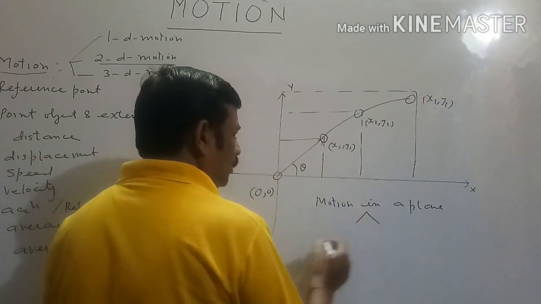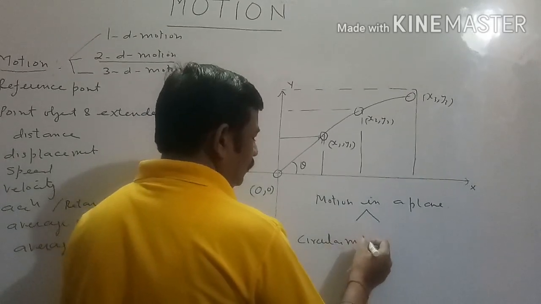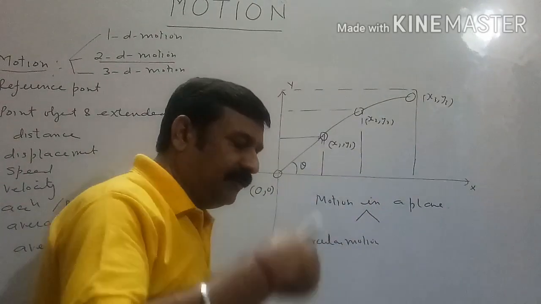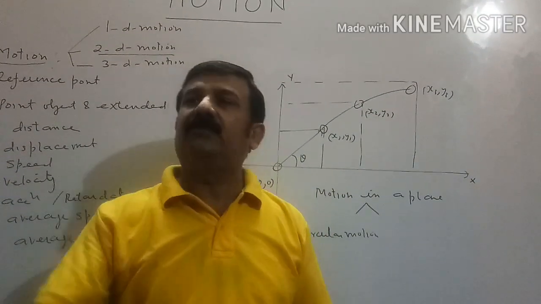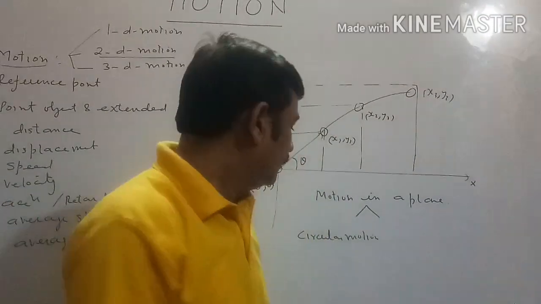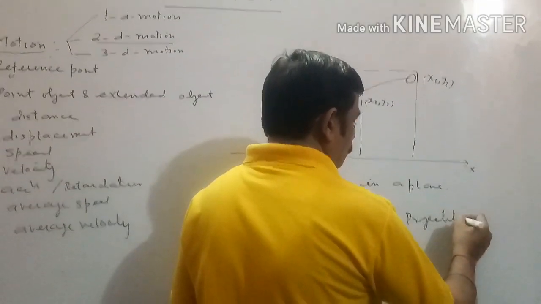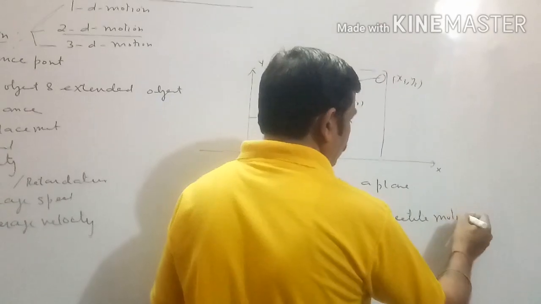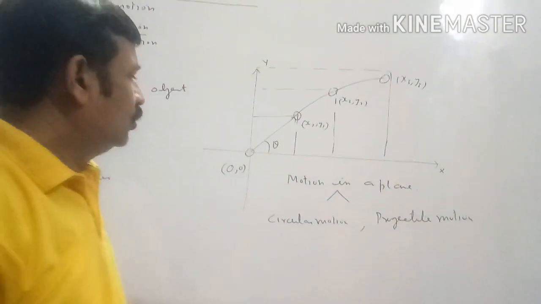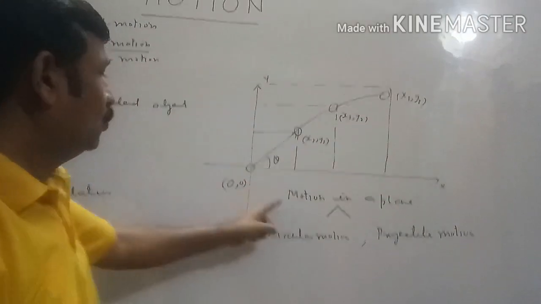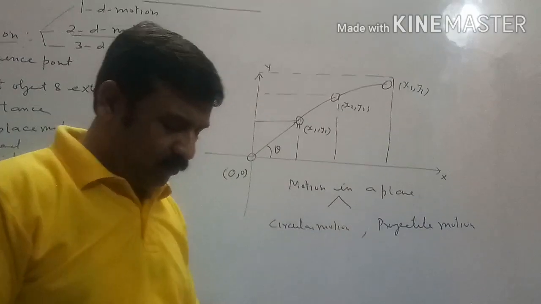Examples of two-dimension motion: circular motion, as the different hands of your clock are performing circular motion, and the plane in which they are moving is vertical; projectile motion. What are these motions? We will discuss later on. So two-dimension motion is also called motion in plane. Examples are circular motion and projectile motion.